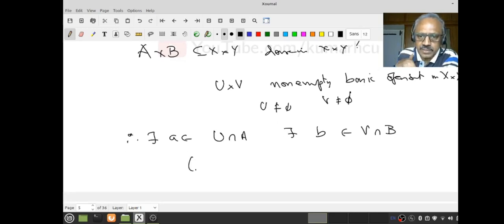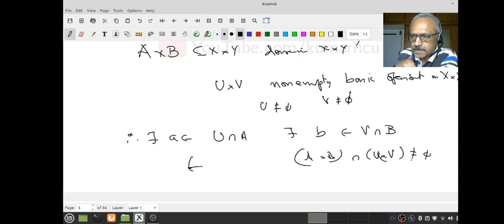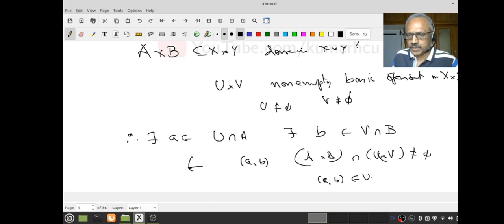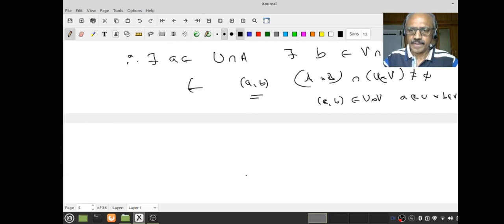Because these are non-empty open sets and A is dense in X and B is dense in Y. Now isn't it obvious? What is the point I should look for? What I have to prove is that (A times B) intersection (U times V) is not empty. That means I have to find a point (a, b) here. Therefore, a must be in A, b must be in B, but (a, b) must be in U cross V. That is, a must be in U and b must be in V. That means my a must be in A intersection U and b must be in B intersection V. That's all we found out. You follow that? Yeah.